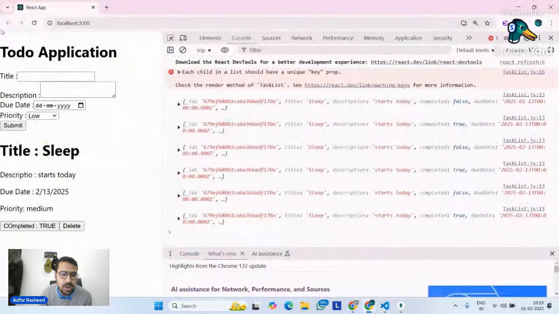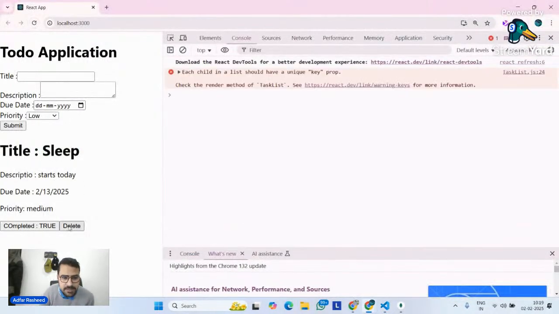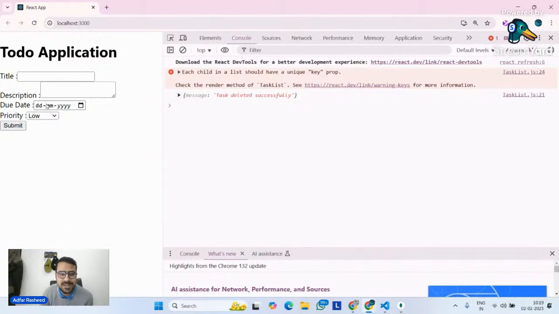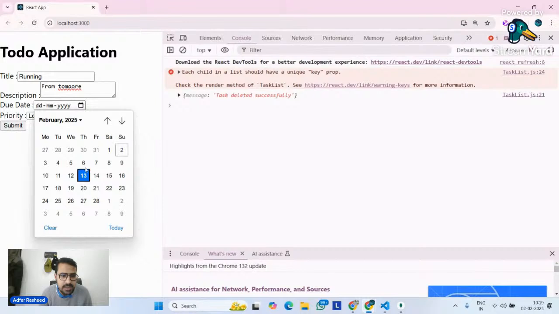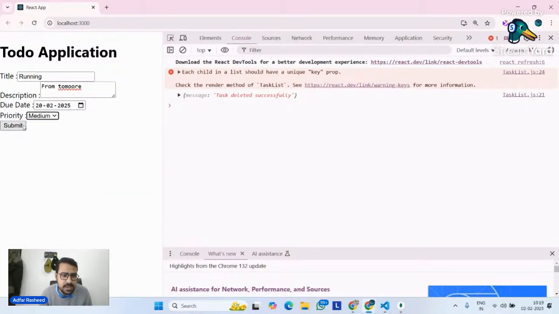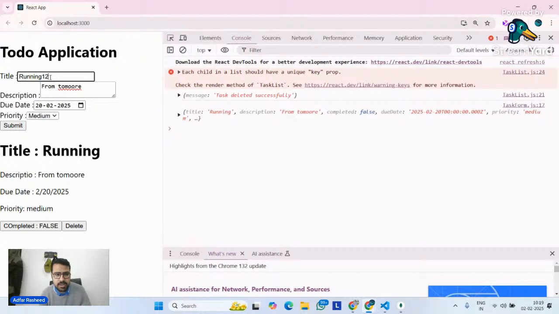Now, if I go to my output and refresh my page, if I click on delete, you can see it's deleted. So I can add my title. Let's suppose the title is running. I simply have a description, from tomorrow, like this. The date is something like this. I will say medium and submit. This is the number one task. The number two task is something like this, and it's going to have high priority, submit.